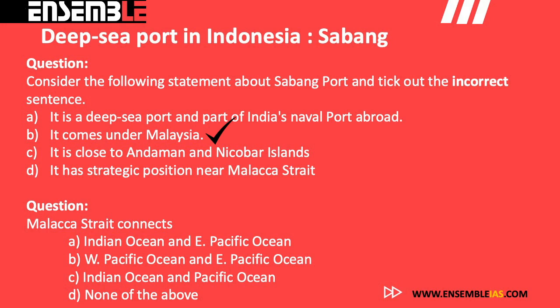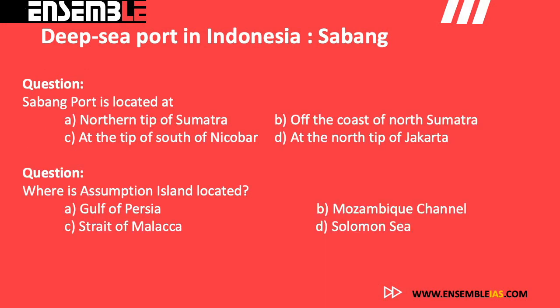No, it comes under Indonesia, so it is the wrong statement. Apart from that, all three were right. Second, the Malacca Strait connects the Indian Ocean and the East Pacific Ocean. Third, Sabang port is located off the coast of north Sumatra. Question four: where is Assumption Island located? It is located in the Mozambique Channel. The answer is B, correct.